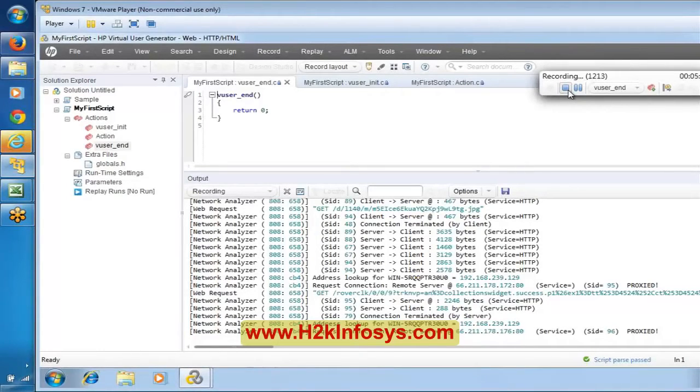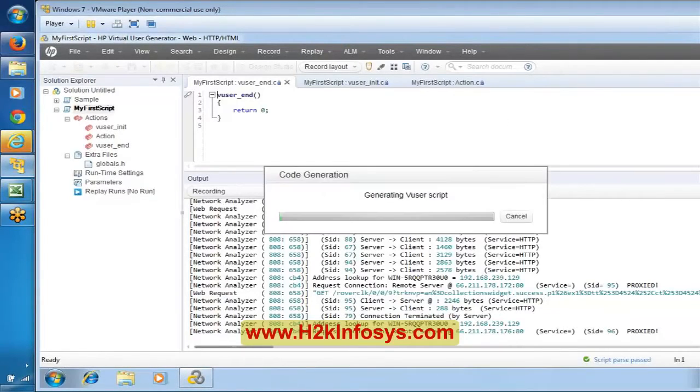Once I say stop recording over here, now by making use of these recording events, if you remember, there were 12, 13. Now if you see here, it is showing generating user script. Can you all observe this? Based on the events that have been recorded, it is now generating the logic. Till now it did not record anything.